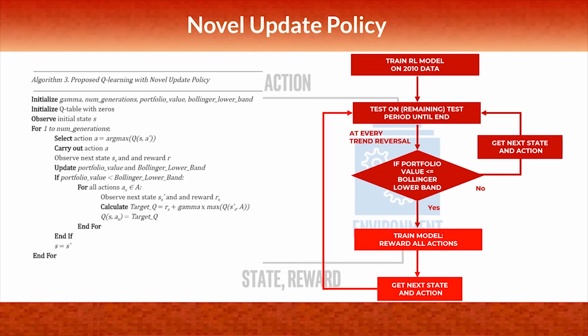Thus, with the two findings in mind, we proposed a novel update policy with two key features. Number 1, we only update the RL agent when necessary. Thus, we incorporated a Bollinger Band moving stop loss and only update the agent during the test period if the portfolio value falls below the moving stop loss. Number 2, for the update policy, we propose rewarding all possible actions at each state. Thus, actions with similar reward values will all be rewarded.